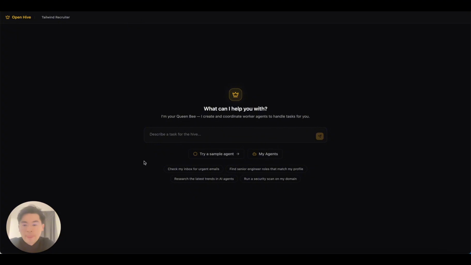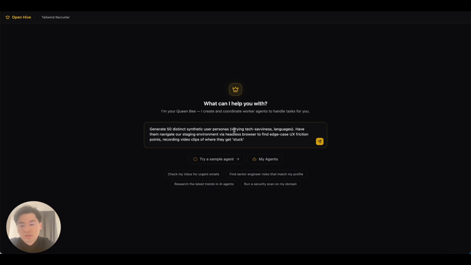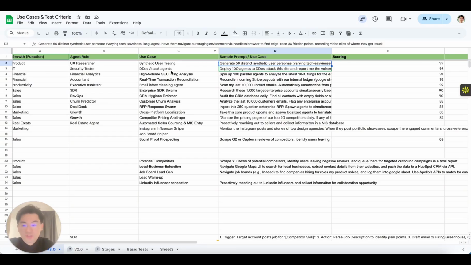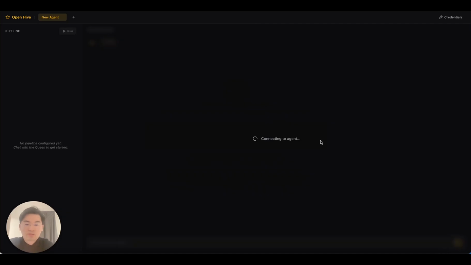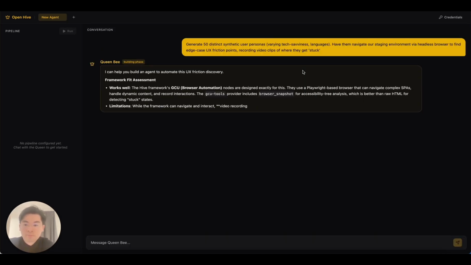And then the next thing you've got to do, let me just copy and paste this very interesting use case called: generate 50 distinctive synthetic user personas, varying tech savviness and languages, have them navigate staging environments, headless, edge case. So this is kind of a UI UX research project, right? So let's just see how the Queen Bee tackles this kind of use case.